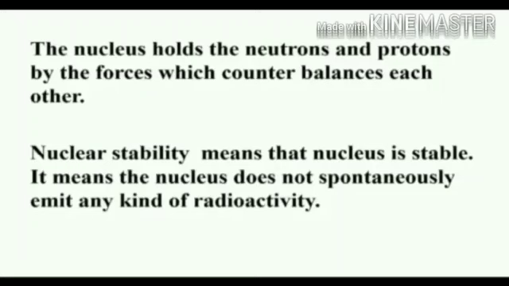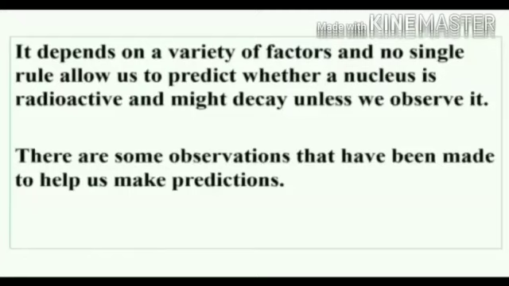On the other hand, if the nucleus is unstable, it has the tendency of emitting some kind of radiation that makes it radioactive. The radioactivity is associated with an unstable nucleus. So we want to know why there is radioactivity, and what makes the nucleus stable. There are no concrete theories to explain the stability of the nucleus, but there are general observations based on the available stable isotopes. It helps us to make predictions.